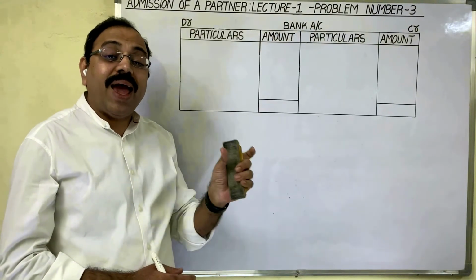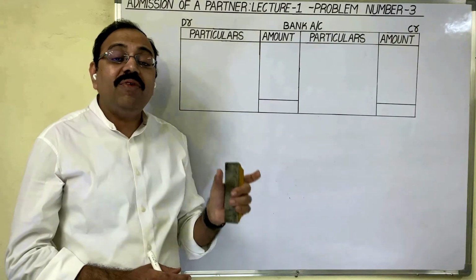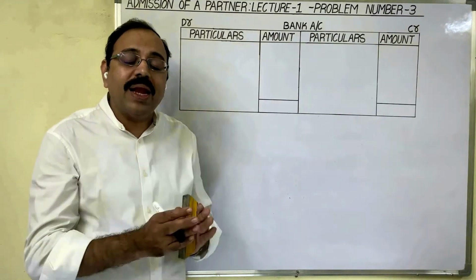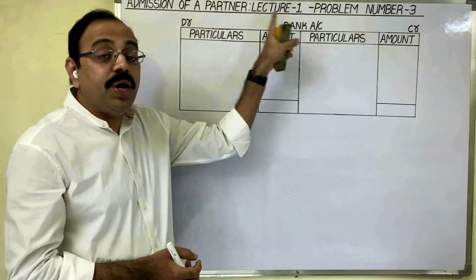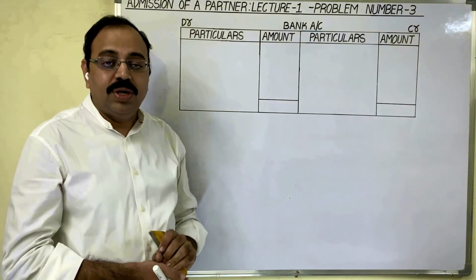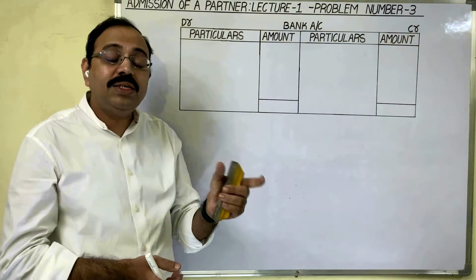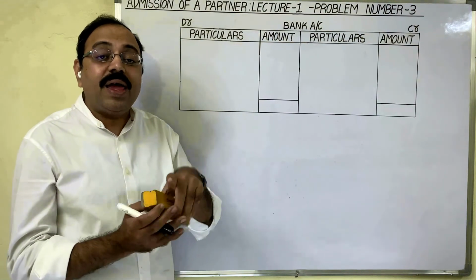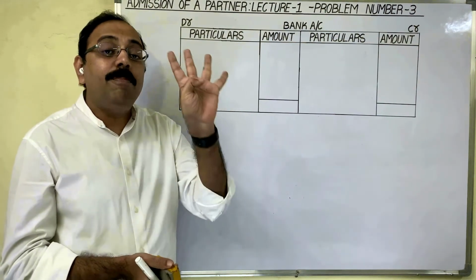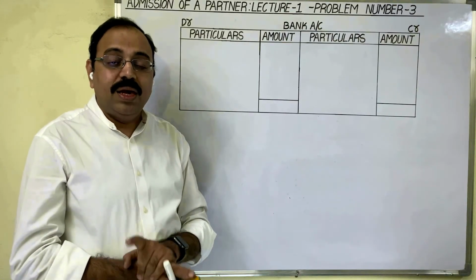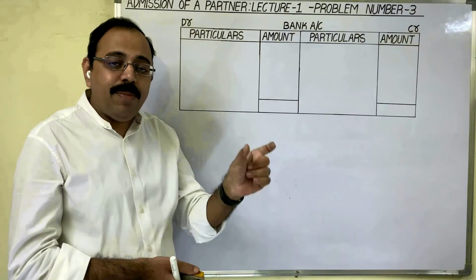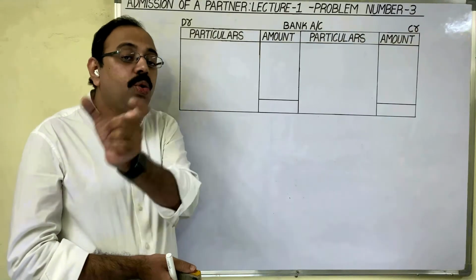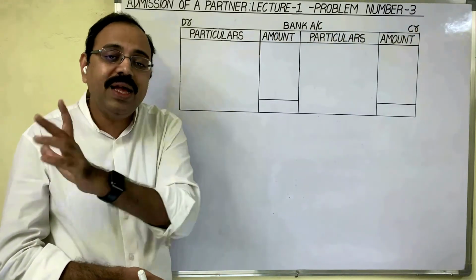Suppose cash in hand is given, and bank balance is not given in the old balance sheet on the asset side. In that case, instead of the bank account, you have to prepare the cash account. Assume in the old balance sheet on the asset side, both cash balance and bank balance are available. In that case, we have to prepare the cash account. The bank balance, as it is, you have to show in the new balance sheet on the asset side.